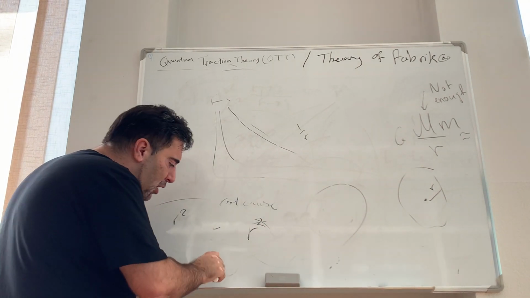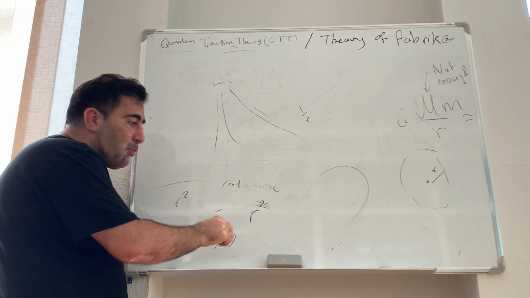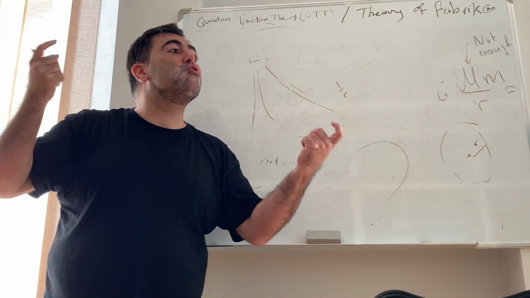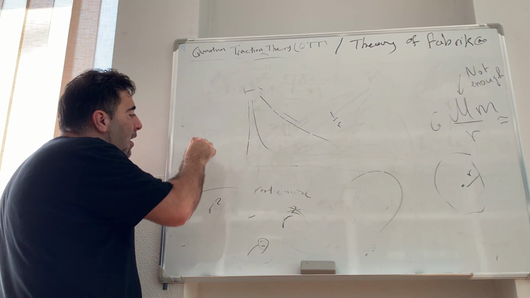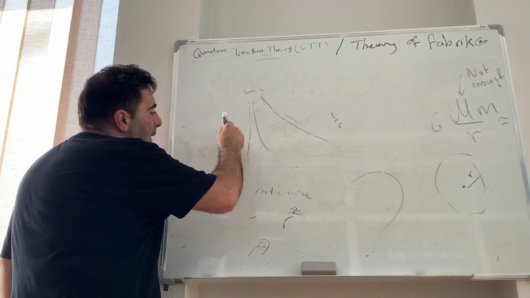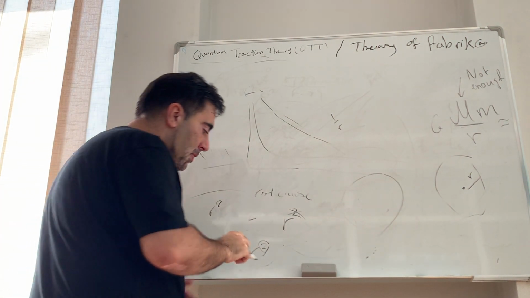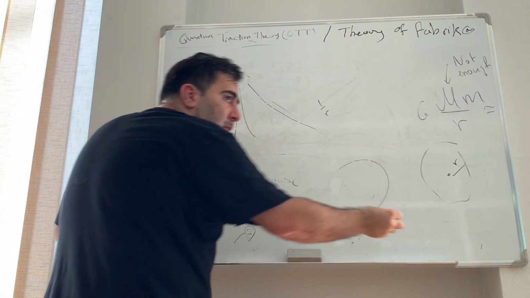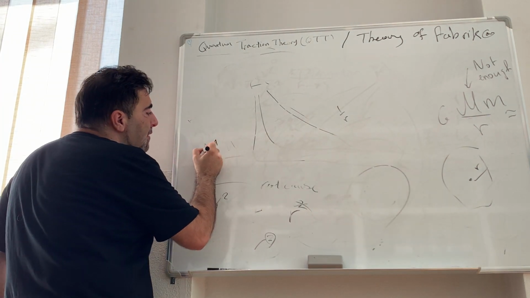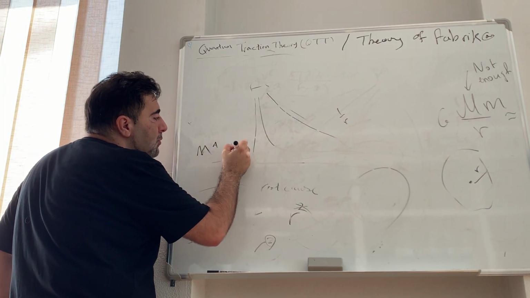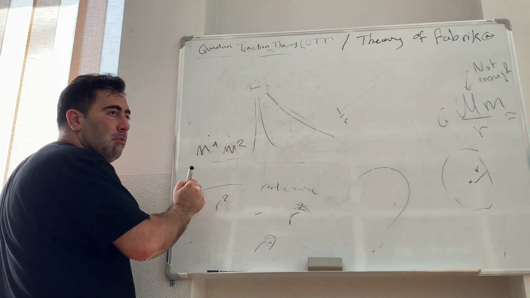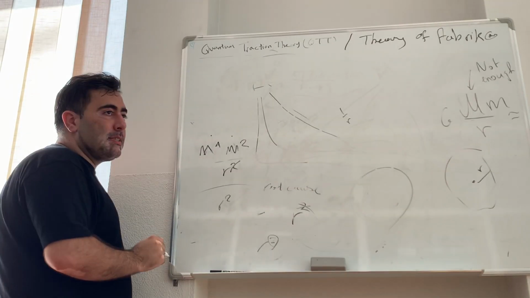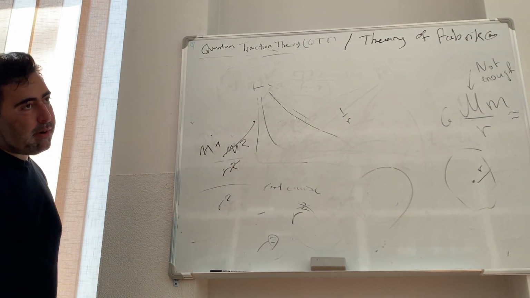Because where does R squared come from? R squared comes from two objects. The gravity in Newton has two objects. That's why it is M1, M2, and R squared. Here it will be a different power, I don't even know what. It is not a power or force event. Here we have M1, M2, because we have two, we have R squared. No, we don't need this, because we don't need this in our calculation.